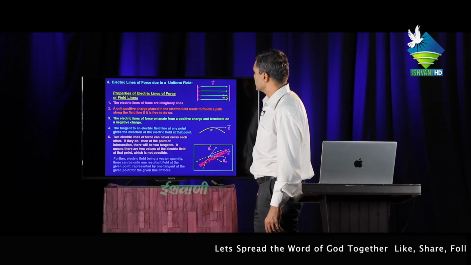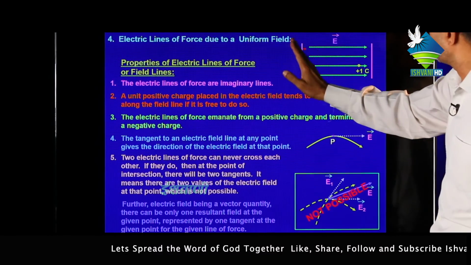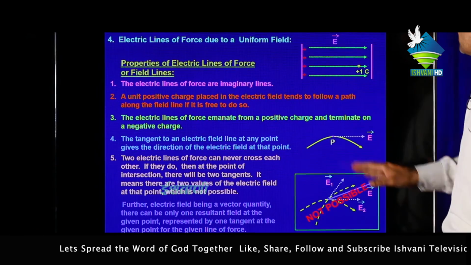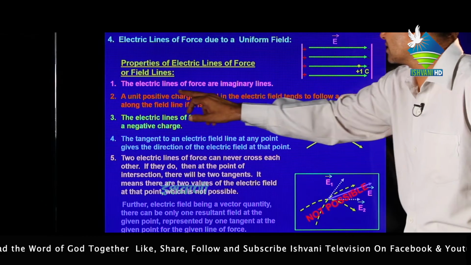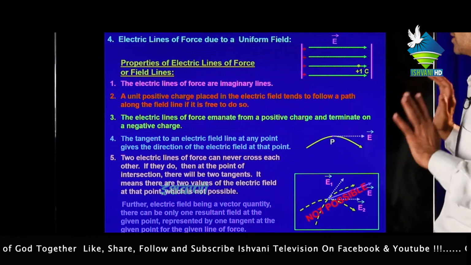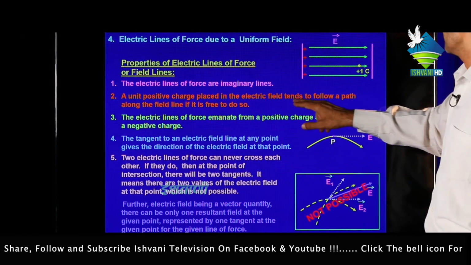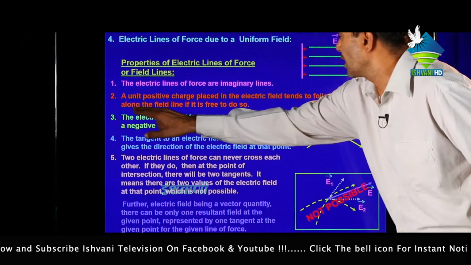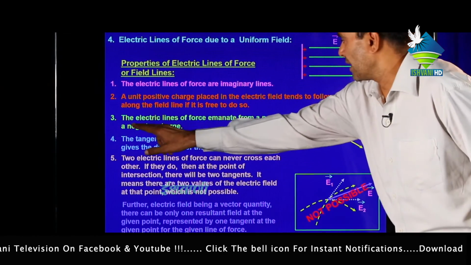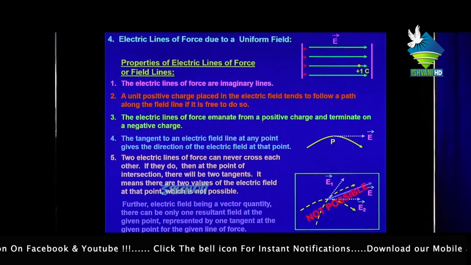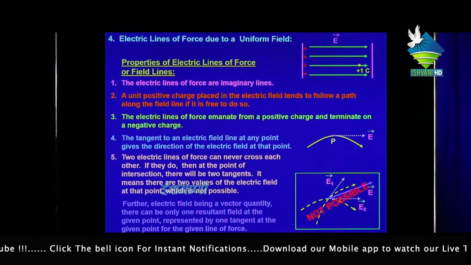Properties of lines of forces. First, if all electric field lines move from positive to negative charge, this type of electric field is called a uniform electric field. The electric lines of force are imaginary lines. Second, a unit positive charge placed in the electric field tends to follow a path along the field line if it is free to do so. Third, the electric lines of force emanate from the positive charge and terminate on the negative charge.